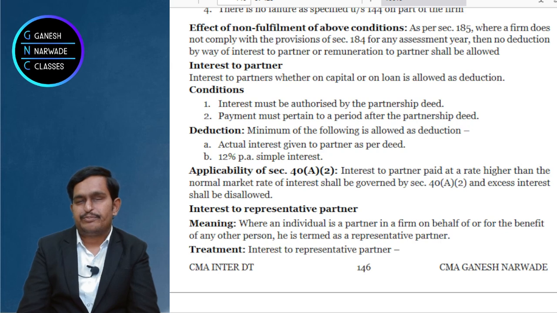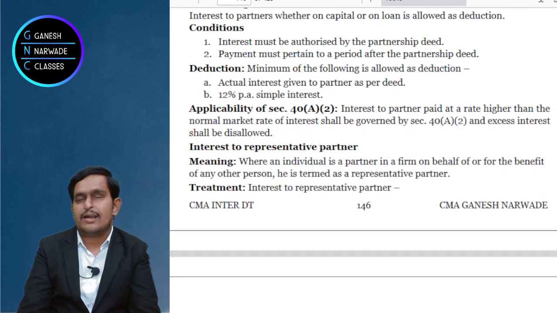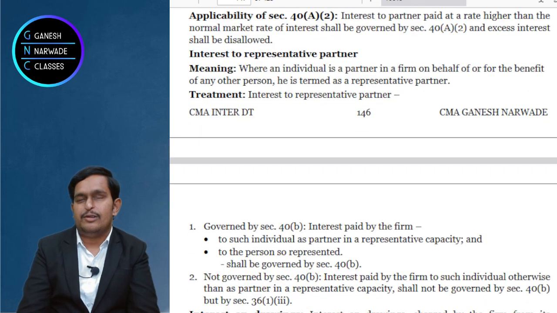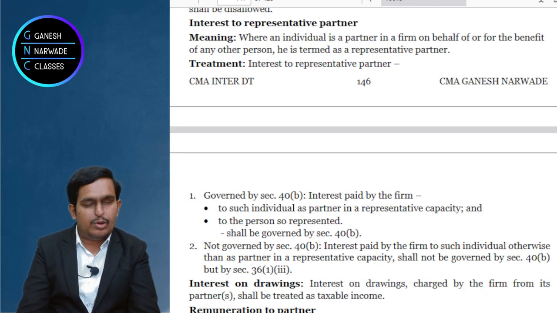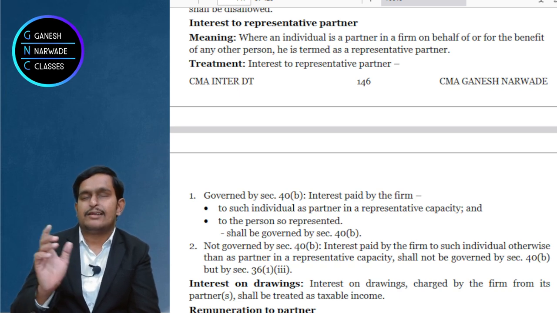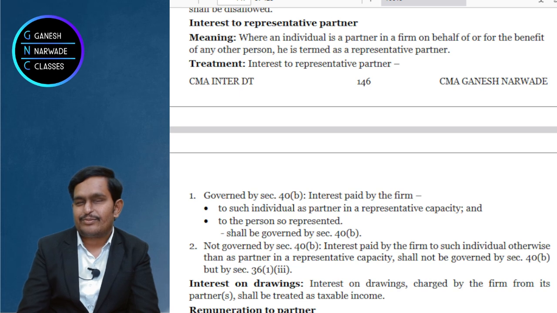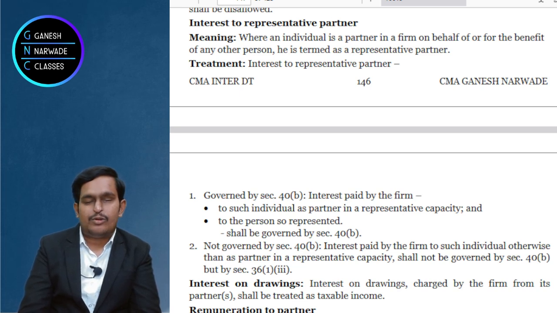Now think about, if suppose there is somebody called a representative partner. Why does this representative partner come into the picture? I'll tell you. Suppose, for example, Tata and Reliance want to get into a partnership. Now Tata and Reliance cannot be the two partners there, right?